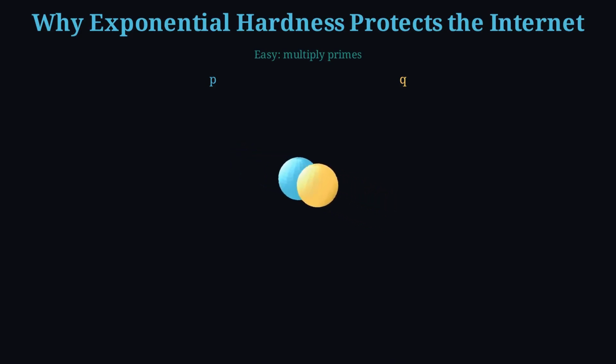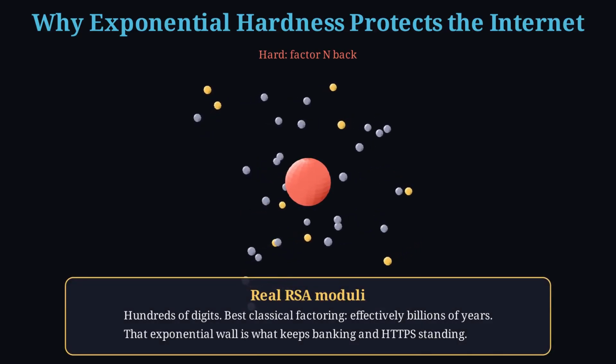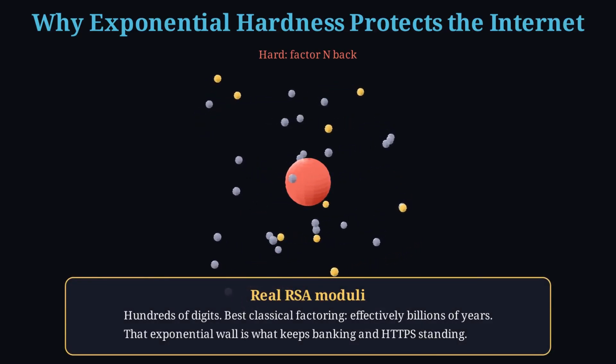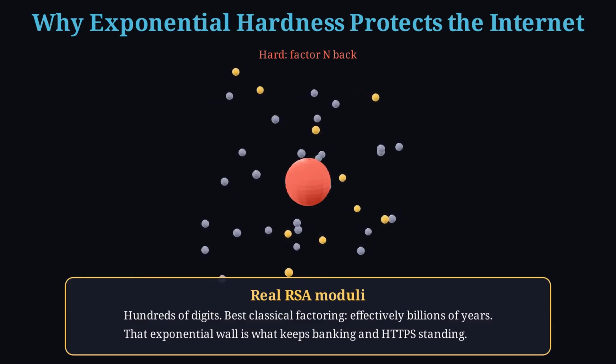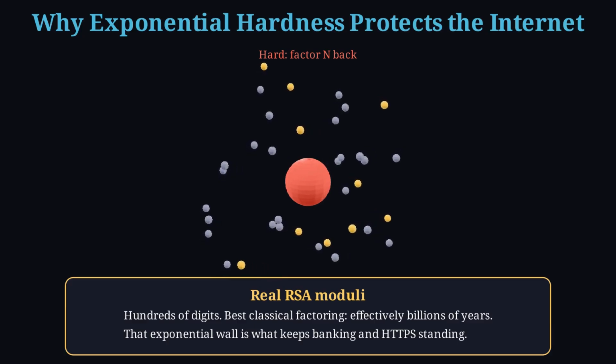Multiplying two large primes is easy. Factoring the product is devastatingly hard for classical algorithms. Real RSA moduli can have hundreds of digits. The best classical attacks sit in a regime we casually call billions of years. Your bank transfer leans on that wall.